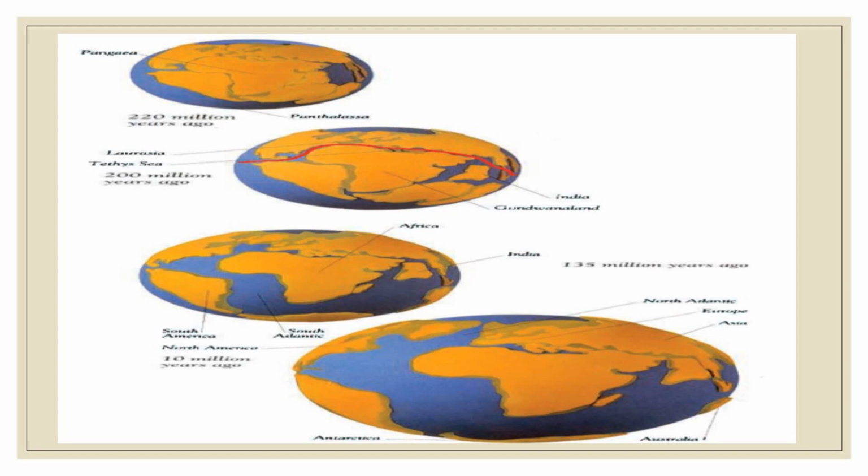Now, according to the continental drift theory, the continents are not static but they are dynamic. So we will learn about the movements of the continents in the coming chapter in our class.